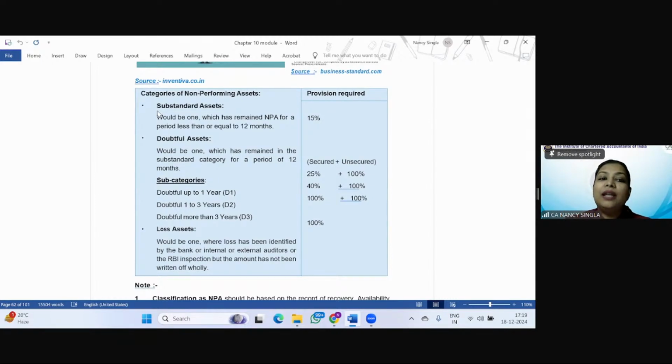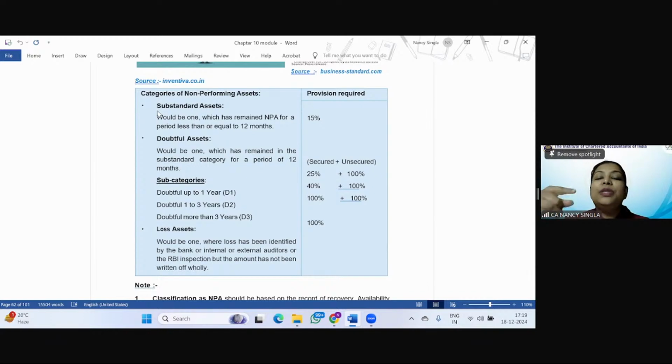Substandard is the one which has remained NPA for a period of less than or equal to 12 months, right? And with respect to that substandard, why is it now substandard? Because it has remained NPA for a period of less than or equal to 12 months. So a provision is to be created of 15%, right?